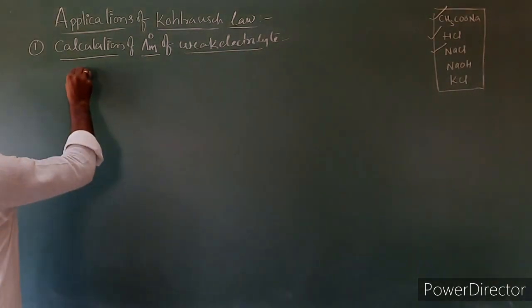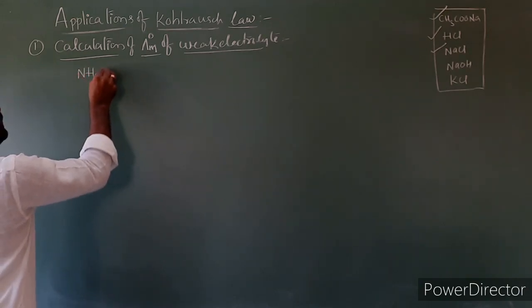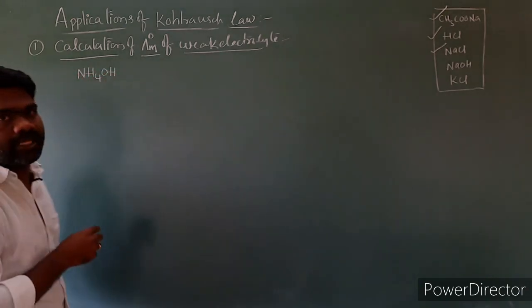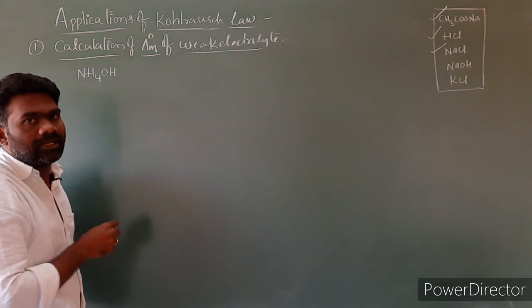I am taking ammonium hydroxide, NH4OH. NH4OH is a weak electrolyte.